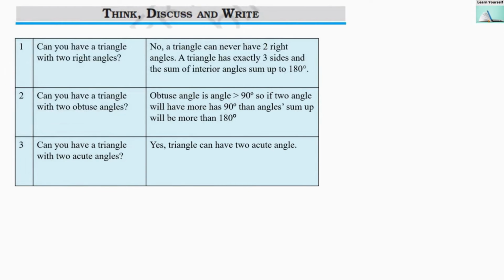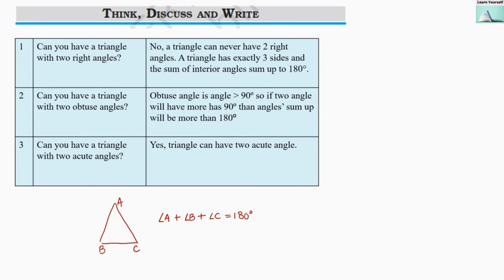Think, discuss and write. Our first question is, can you have a triangle with two right angles? All these three questions are based on the angle sum property of the triangle. Now first of all, what is the angle sum property of a triangle? In a triangle, the addition of all three angles will be 180 degrees. So when we are adding the measures of all three angles of the triangle, it should be 180 degrees and not more than or less than 180 degrees. Based on this property, we are going to answer all these questions.